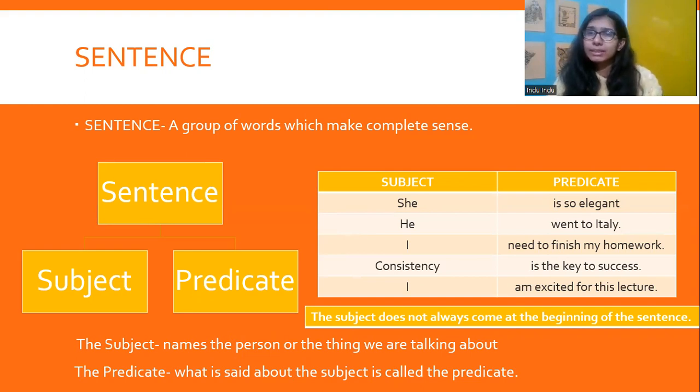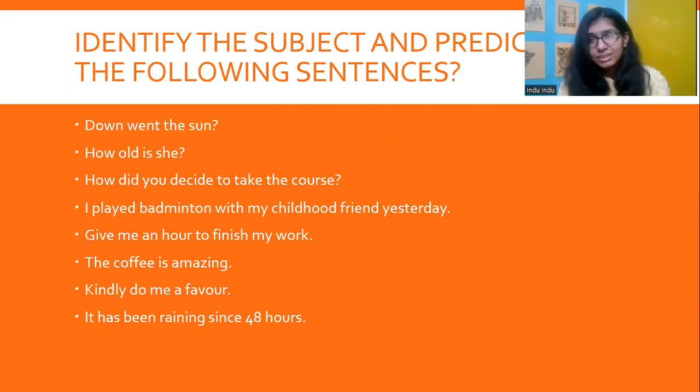Then we have another sentence, for example, sweet are the uses of adversity. So here adversity is the subject because adversity is something whose uses are sweet, right? So adversity is the subject here and sweet are the uses is the predicate. Now I would like you to identify the subject and the predicate in the sentences on the slide so that you become more proficient in identifying subject and the predicate in daily language.